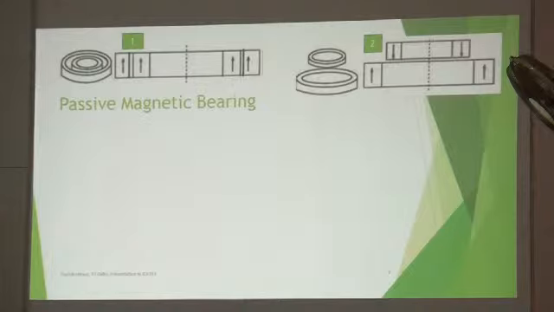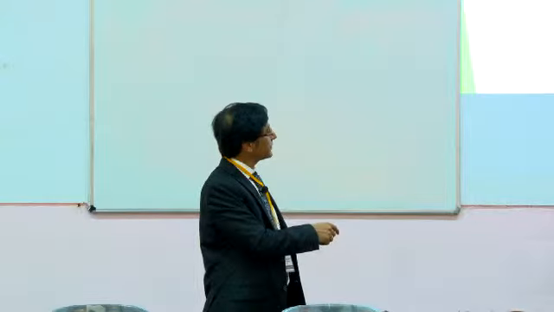So there are a number of possibilities. The two possibilities shown here: I am using the word rotor instead of shaft, because this magnet is hollow and a stainless steel or aluminum shaft will go inside. So this is the rotor and this is the stator. In both cases, we are keeping them in repulsion. This arrow shows very clearly north and south. If north comes closer to north, they will repel. The magnets will repel each other. The same thing can be done using this other configuration. However, in this case concentricity or alignment will be a little more of a problem. That's why we started working with this kind of configuration.